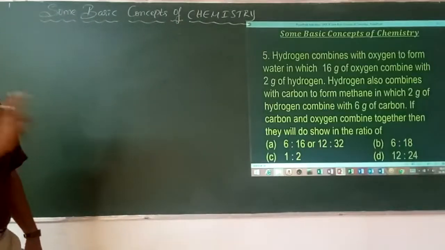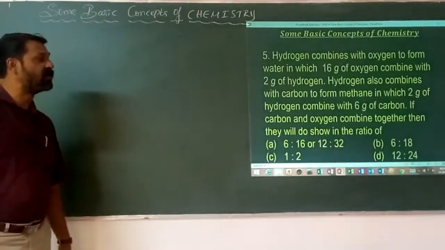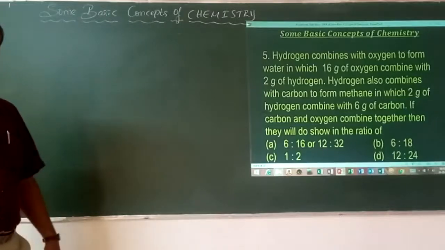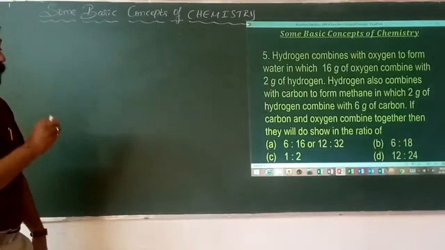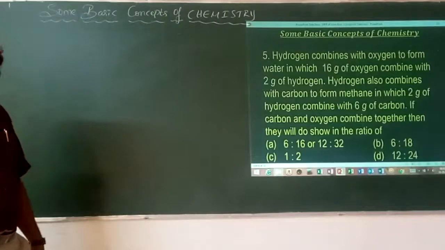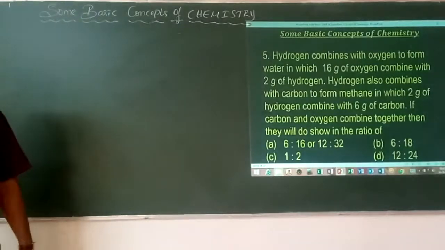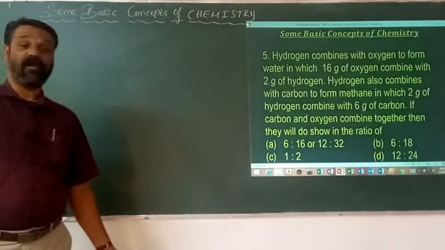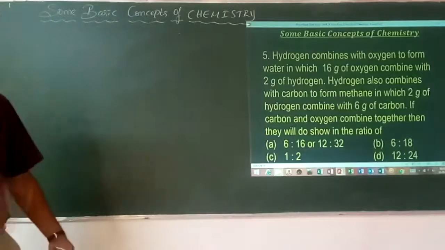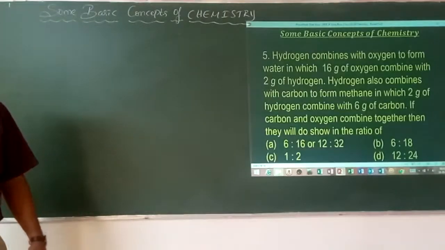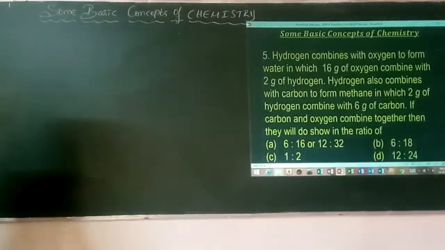In which 2 grams of hydrogen combines with 6 grams of carbon. If the carbon and oxygen combine together, then they will show in the ratio of what? So how many elements are we having? 3. If it is 3 elements, it is nothing but the law of which proportions? Reciprocal proportions. Okay?